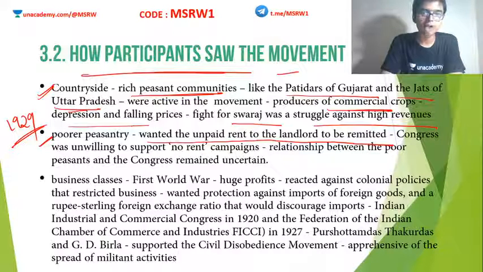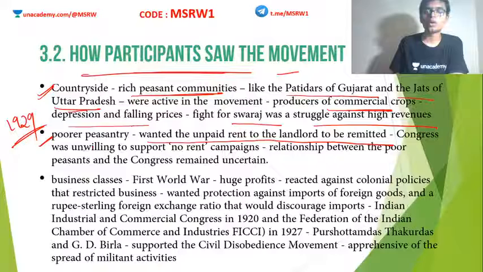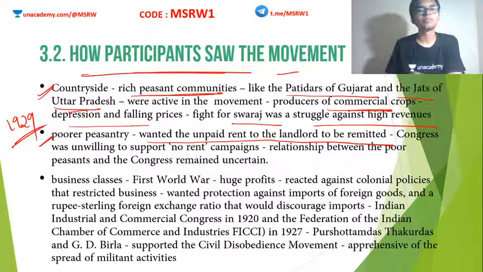The Congress did not support the poor peasants because they did not want to get associated with no-rent campaigns. Why? Because the rich landlords would be alienated, and the Congress did not want erosion of support from the rich landlords. Clear? So the poor peasantry did not get what it wanted from the relationship between the Congress and these people in the outskirts of the country.